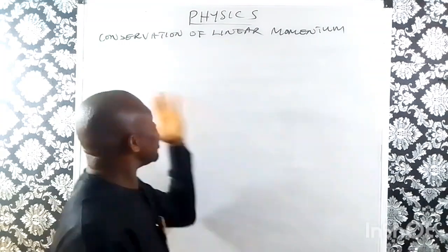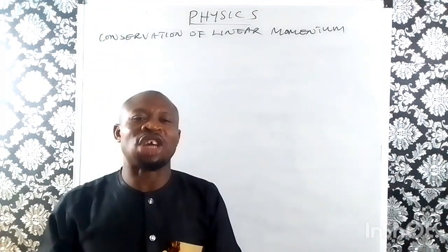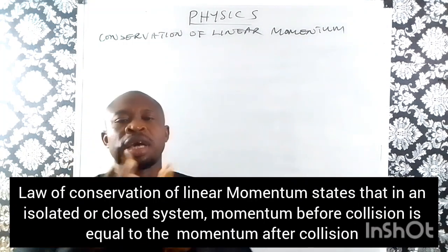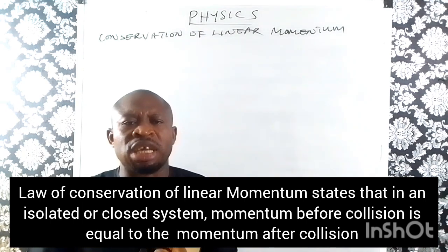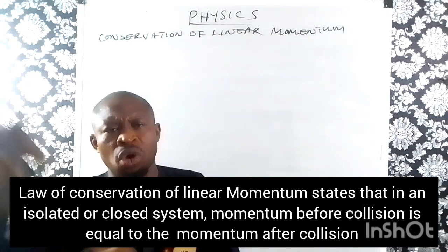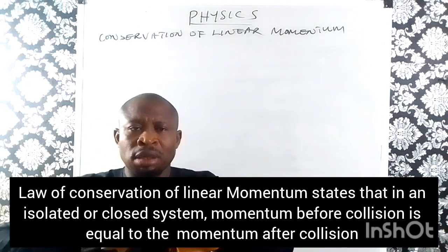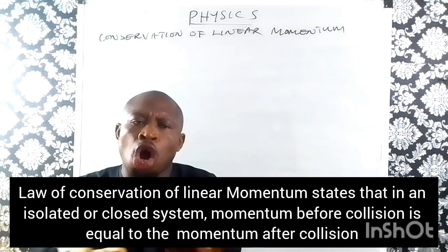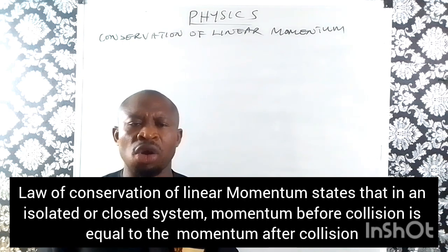Now let's go. Linear momentum. The law of conservation of linear momentum states very simply that if there is no net force acting on a system of colliding bodies, momentum before collision is equal to momentum after collision. Or you can simply put it that in an isolated or closed system of colliding bodies, momentum is conserved.